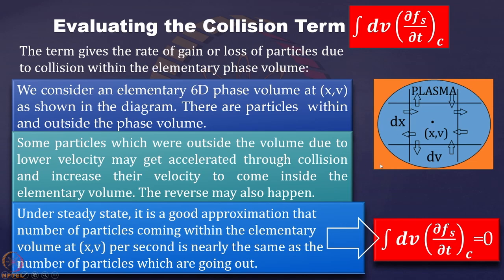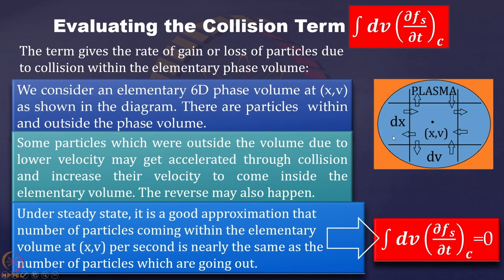What ∂fs/∂t gives is the change in number density within the control volume due to collisions. Let us assume that this is an elementary volume in the space. Some particles are going inside. Suppose some particles at the bottom want to enter into this region. So you need to increase its position. That is fine. If the particle is traveling, then it can reach over here.